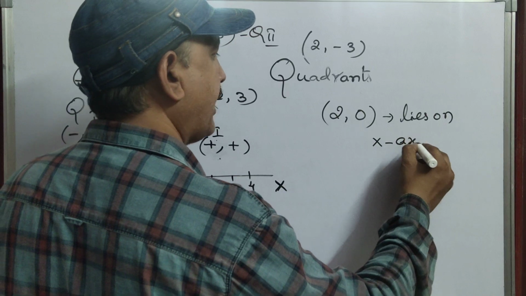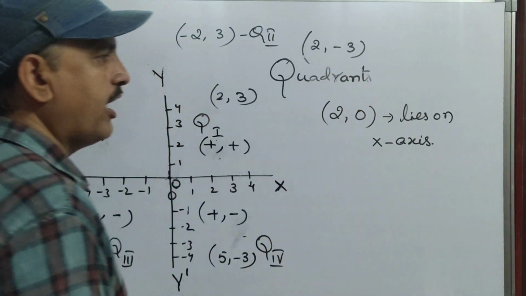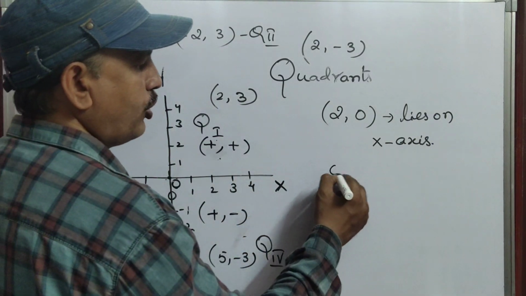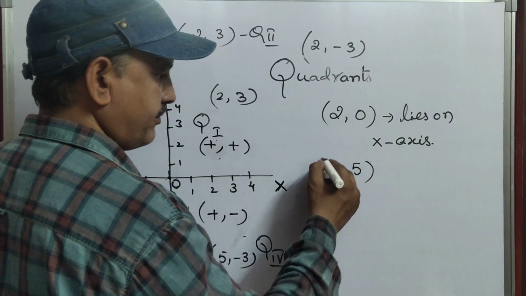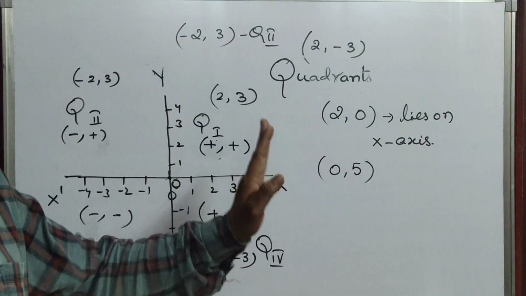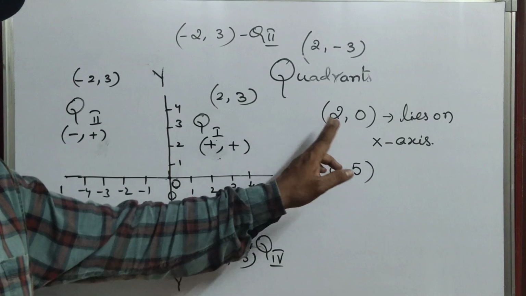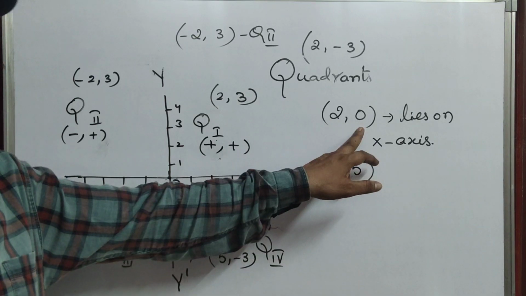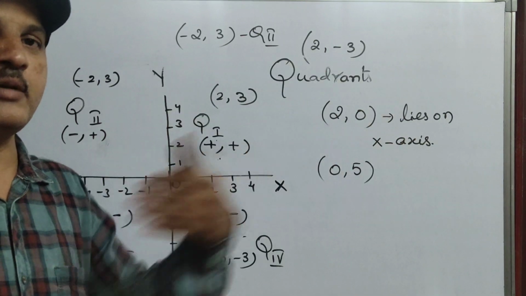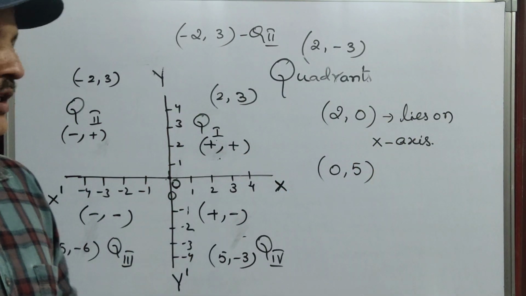x-axis. You have to write like this. Why, sir? Why do we have to write like that? Now I am going to tell you. Suppose I give (0, 5). Then also you will think this is quadrant 1. But I told you, when there is a 0 either in the x coordinate or in the y coordinate, there is a problem. There are other names for both.